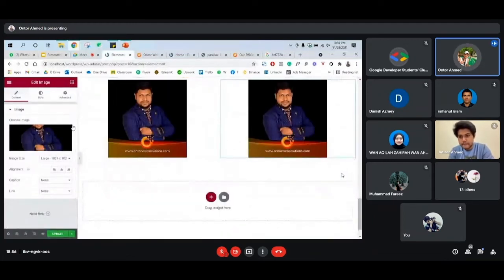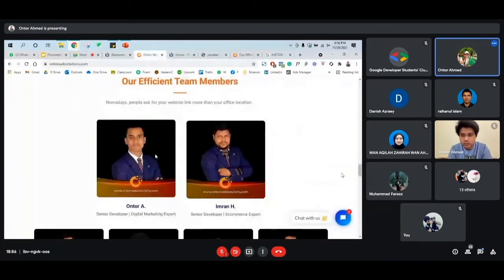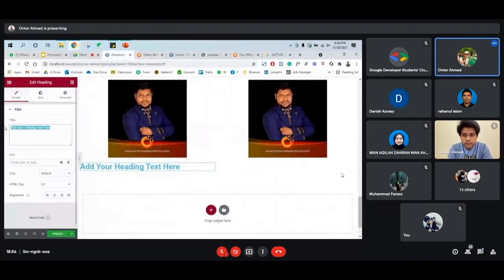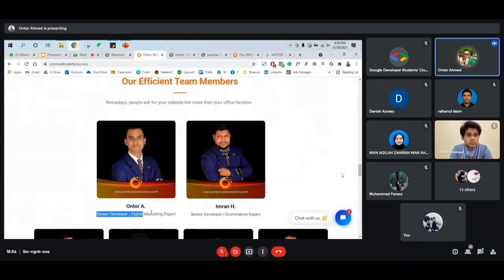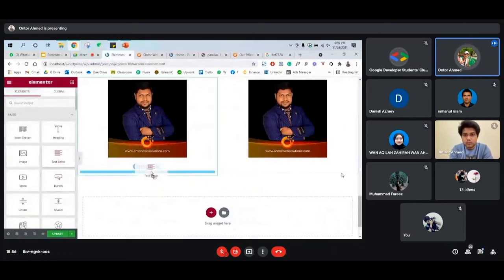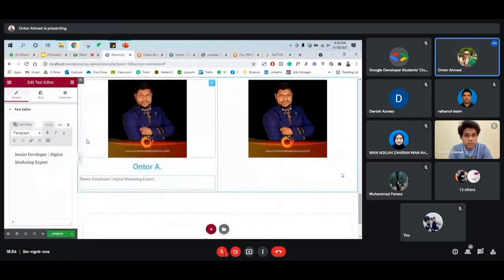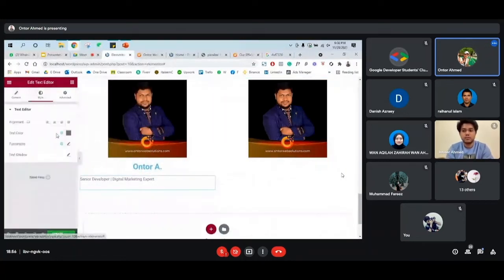Then you can add one heading in the back, and then add your name, and then add your designation or whatever you are expert at. Just paste your text, make it center, finish.